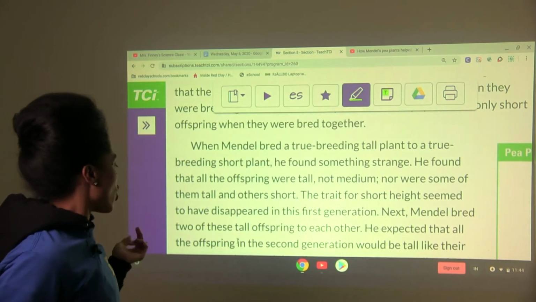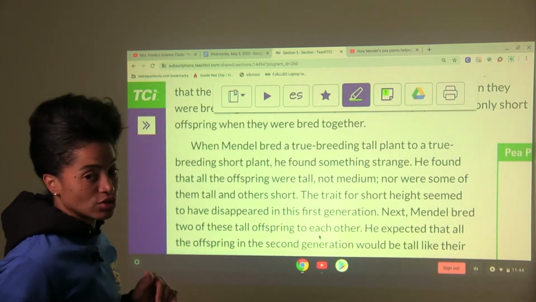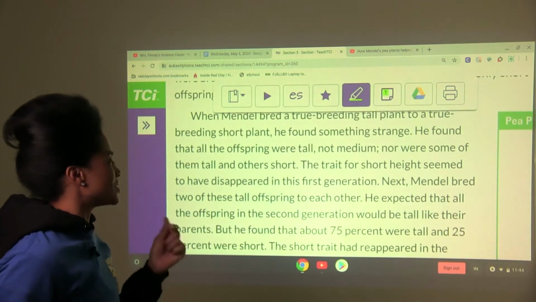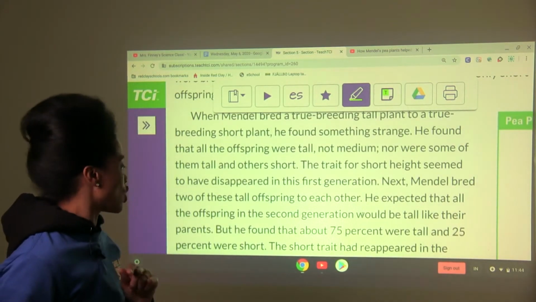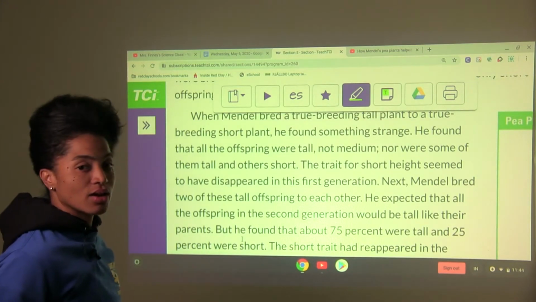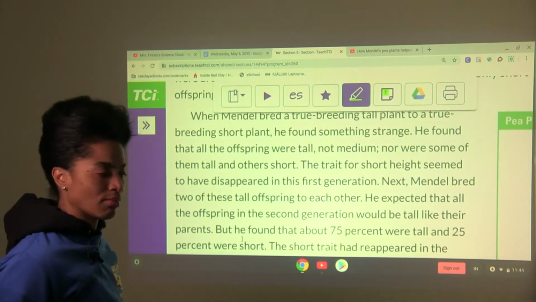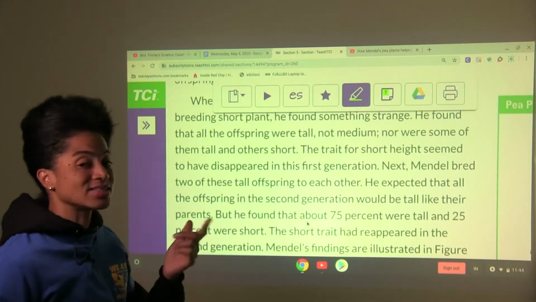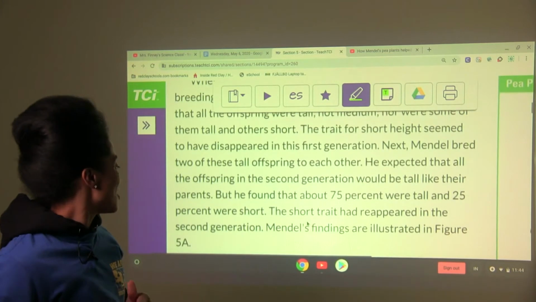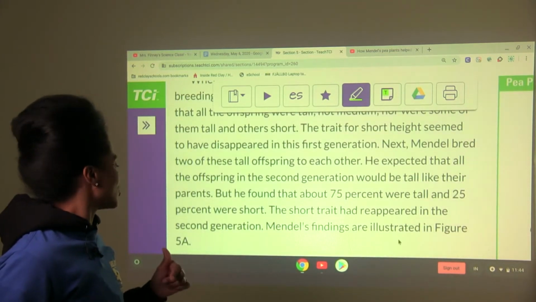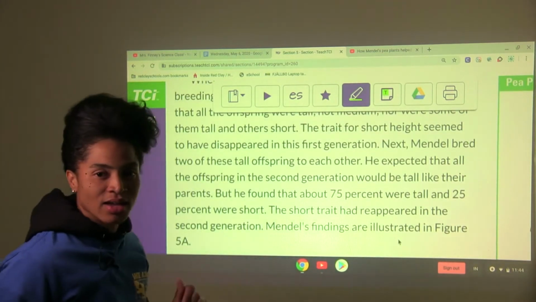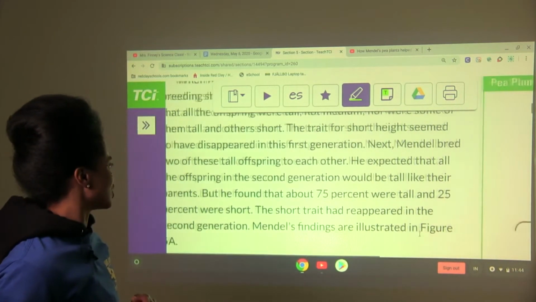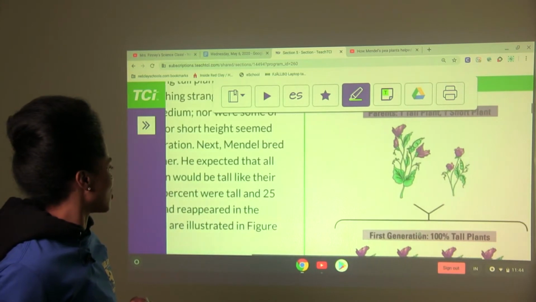He expected that all the offspring in the second generation would be tall like their parents, but he found that about 75% were tall and 25% were short. The short trait had reappeared in the second generation. Mendel's findings are illustrated in figure 5a. Let's figure out what he found out about this first and second generation. Check this out.